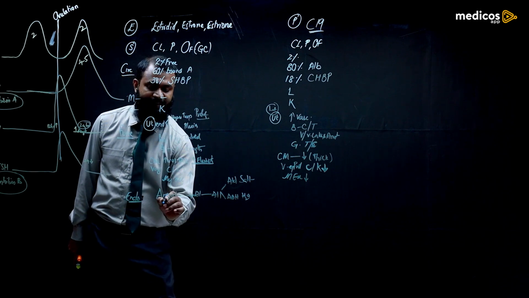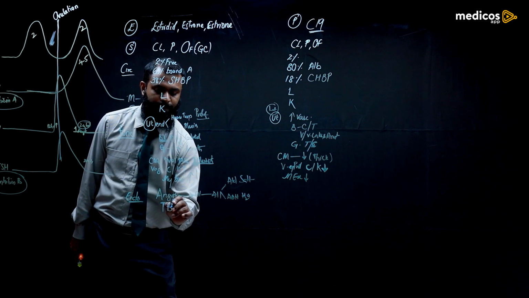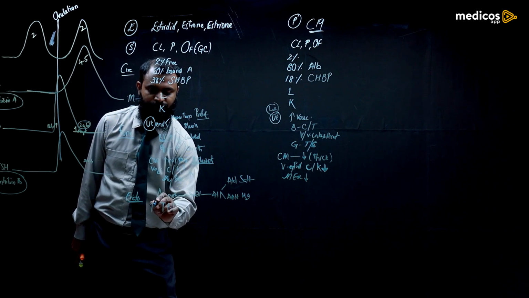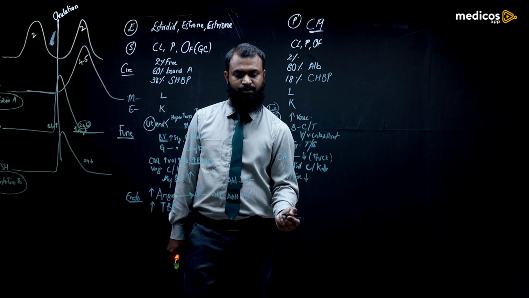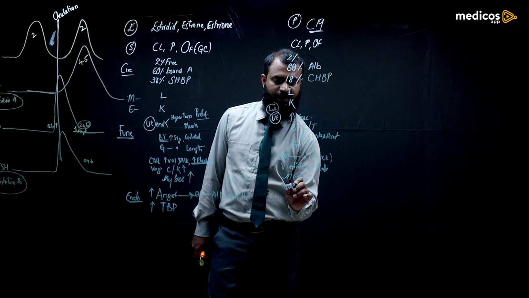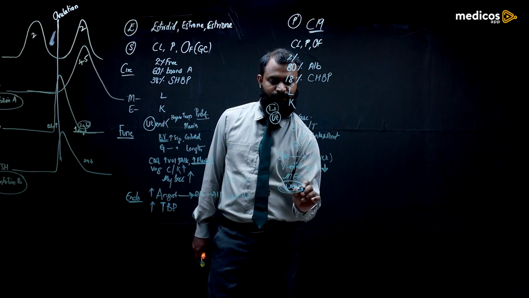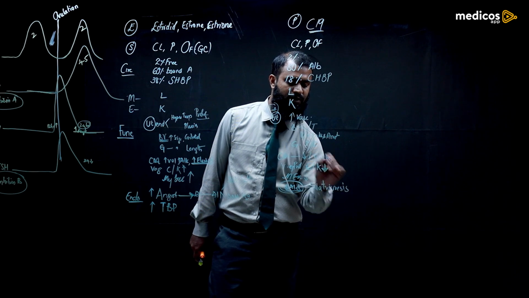As well as it will increase the thyroid binding protein. It will increase the concentration of thyroid binding protein. The effect of progesterone is that it will decrease the production of aldosterone, due to which it will counter the action of aldosterone, and there will be natriuresis, meaning loss of sodium through urine.